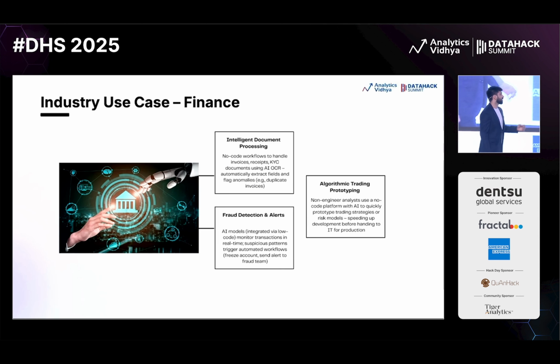Next is again a use case very close to me, finance. So I worked in the finance field for 3.5 years. Now in finance as well, we can have multiple use cases, the very famous being fraud detection and alerts, right? Then how you can make sure that any transaction which is happening, we are able to see that in real time and tell the person about the same. We can send in the offers. So having this AI agent thing and quick prototyping helps us a lot.